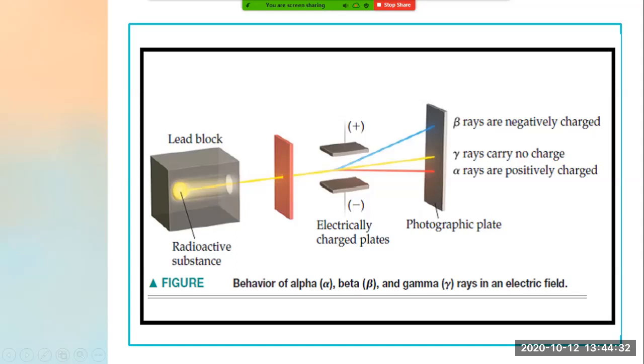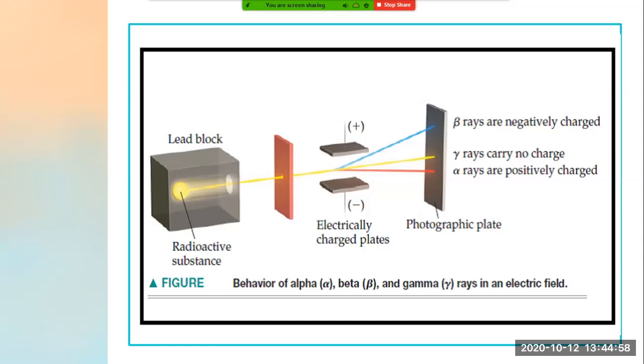Gamma rays are not deviated at all in the electric field. Beta rays are negatively charged, hence deviated towards the positive plate. Alpha is positively charged, hence deviated to the negatively charged plate, and gamma has no charge, hence it is not deviated by positive and negative plates.